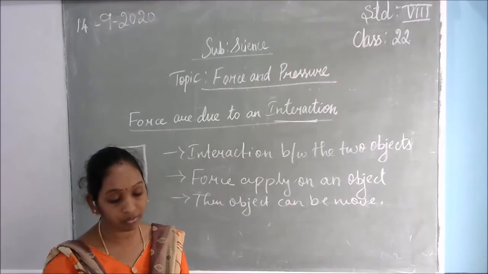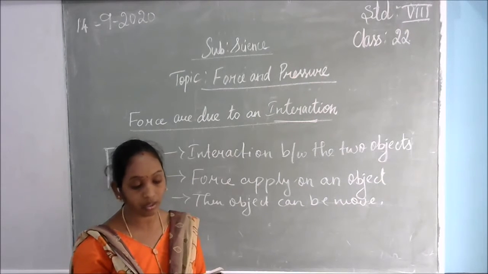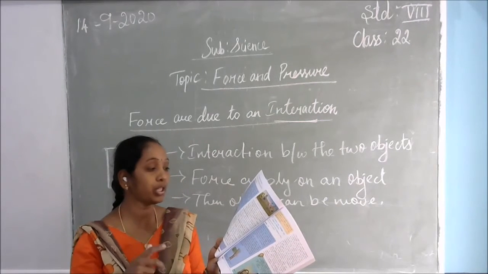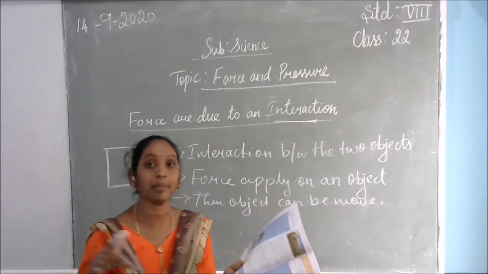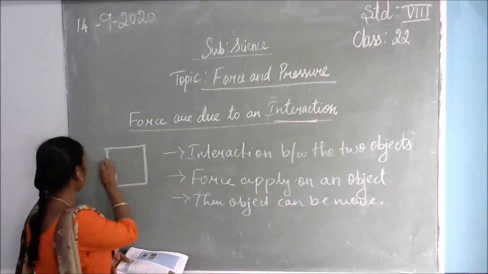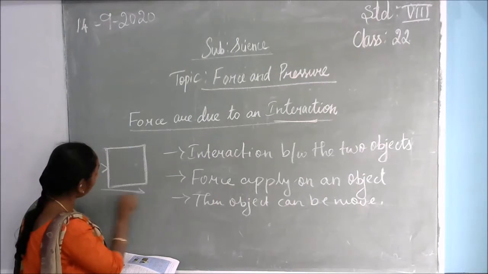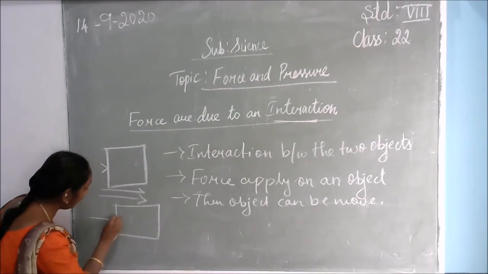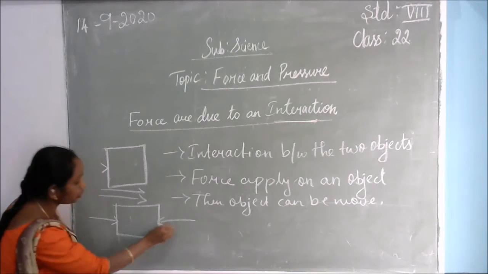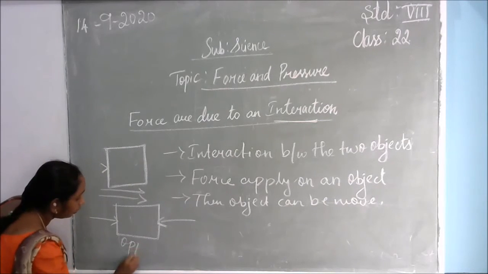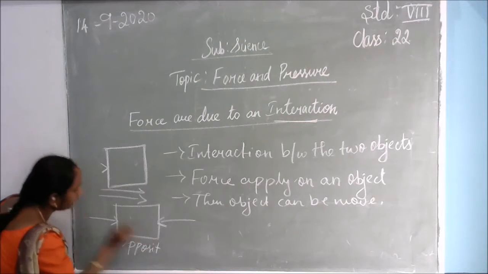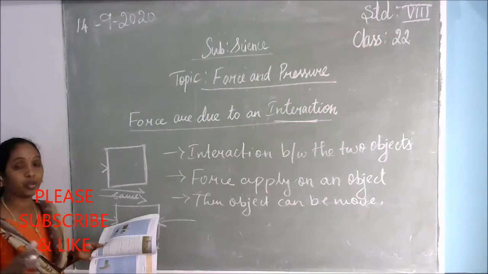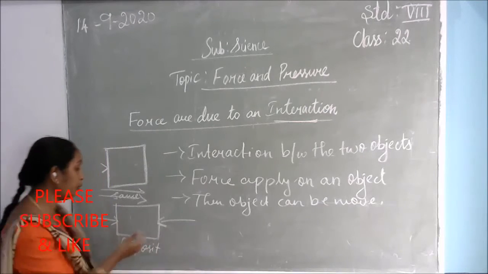Now push the same object but ask your friend to push it from the opposite side. Look at the second picture, B. In the first picture both are pushing in the same direction, this side only. But in B, one is pushing and another is pushing in the opposite direction.